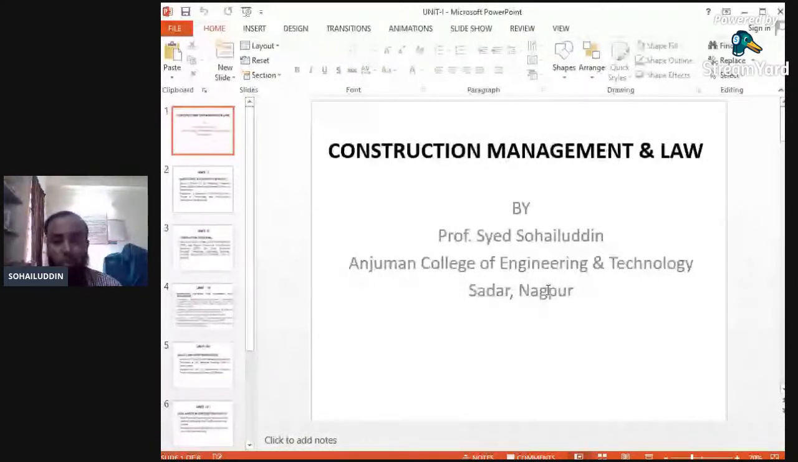So every unit is very important related with construction management, and law is again a very important subject. We'll see one by one how much will be covered. This is a totally theoretical subject, but there are some problems in unit number 1 or 2. Near about 60 to 70% is theoretical part covered in this subject, whereas near about 20 to 30% are problems related with construction management and law.